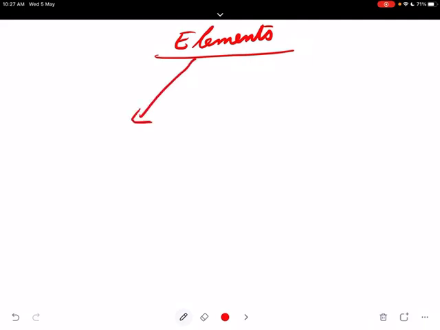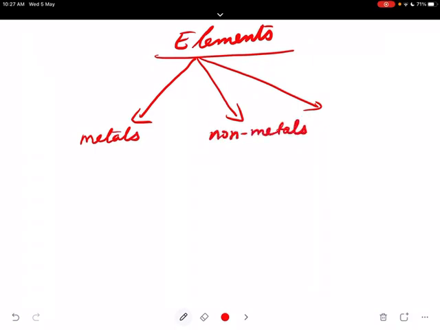Okay, we are moving to elements. In that classification: metals, non-metals, metalloids.